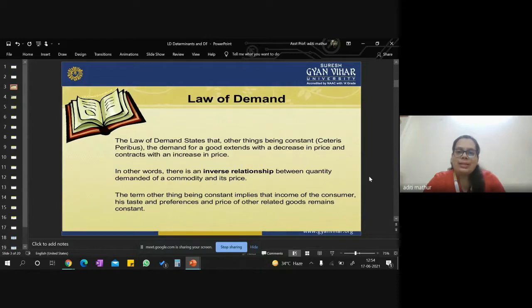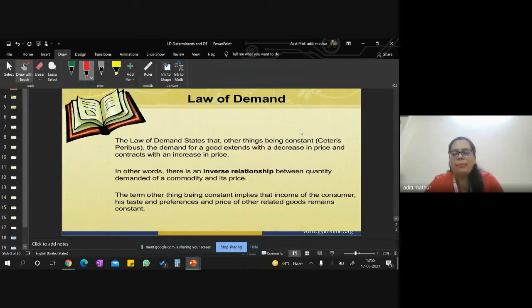So let's start with understanding what law of demand states. Law of demand states that other things being constant, that is ceteris paribus, the demand for a good extends with a decrease in prices and contracts with an increase in prices. That means there is always an inverse relationship between quantity demanded of a commodity and its price. What this law states can be explained with the help of a small example.